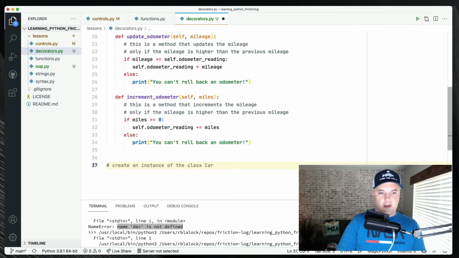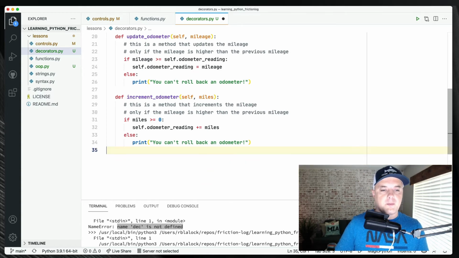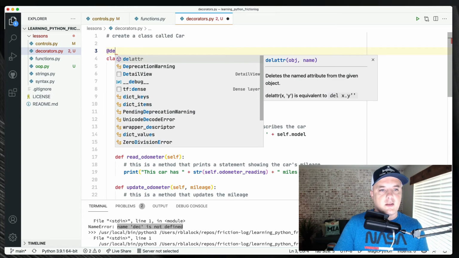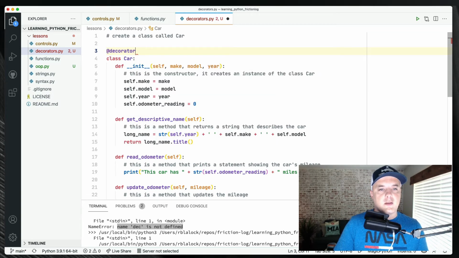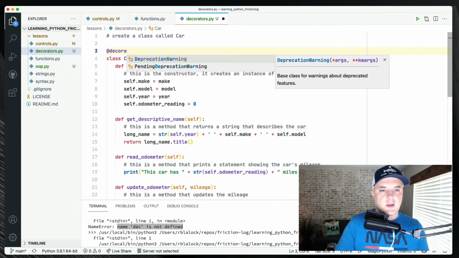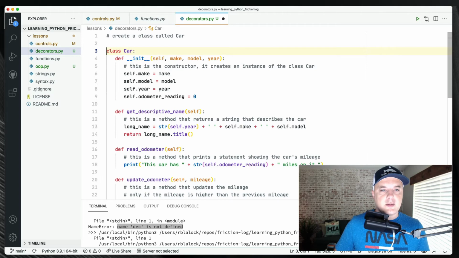Let's see if I'm right. Yeah. I don't have anything to decorate, I guess. Now that looks like a... All right, I don't know.